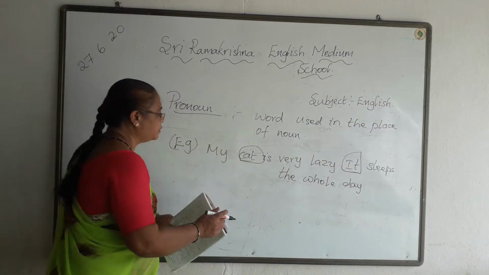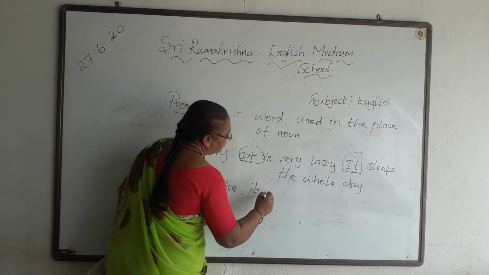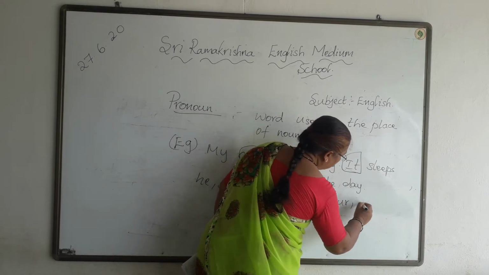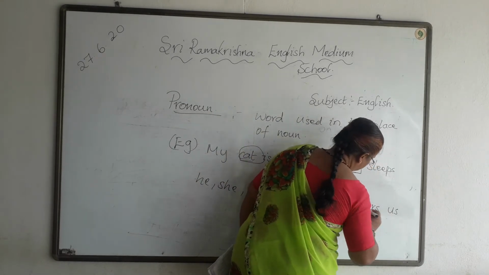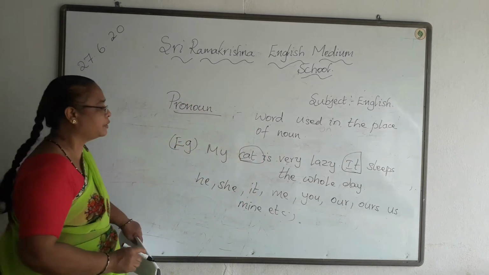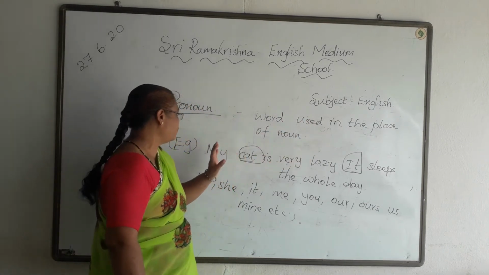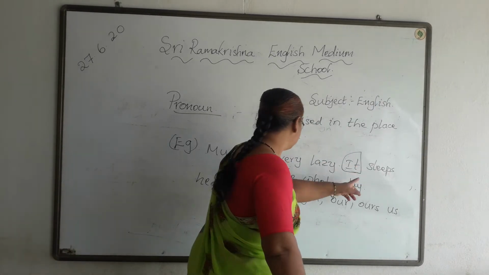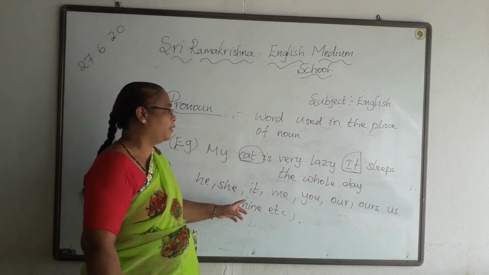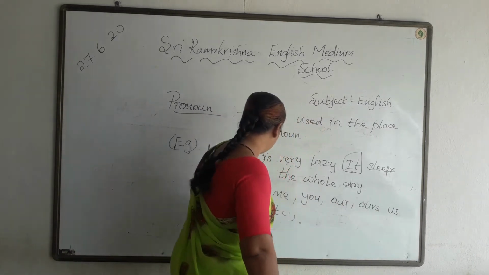It is the pronoun. So the pronouns are he, she, it, me, you, are, us, mine, etc. So these are the pronouns. Okay, these are a few of the pronouns. So pronoun is a word used instead of a noun. Suppose I am writing my cat is very lazy. It sleeps the whole day. Here instead of using the cat I am using it. It is the pronoun. So these are some of the pronouns. He, she, it, me, you, are, us, mine, etc.